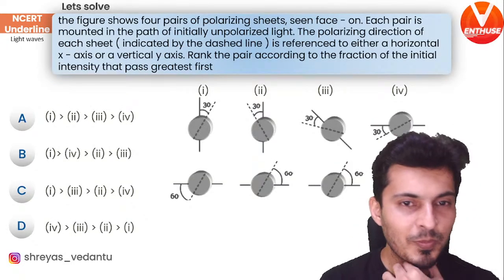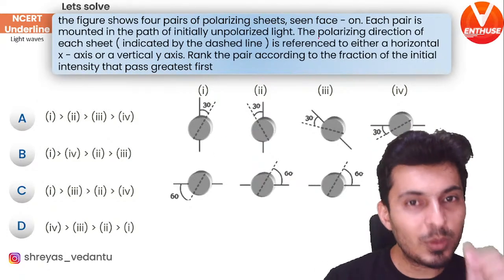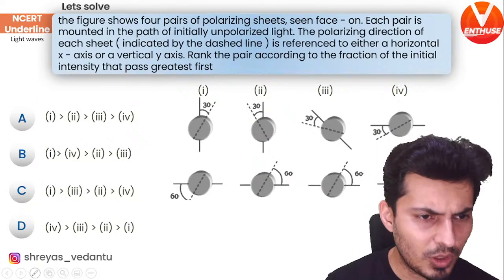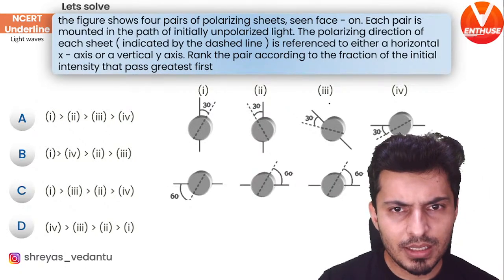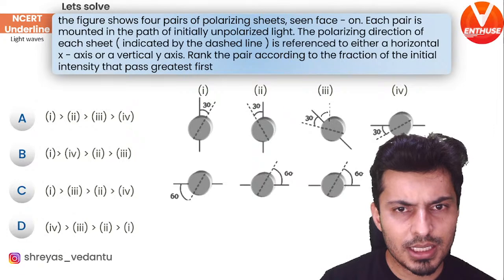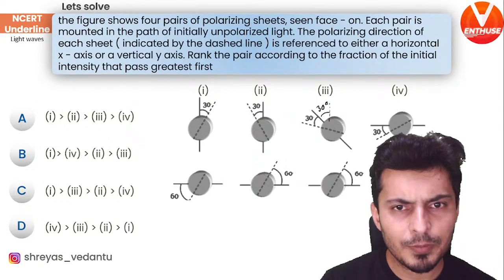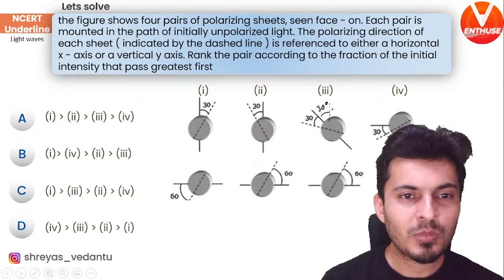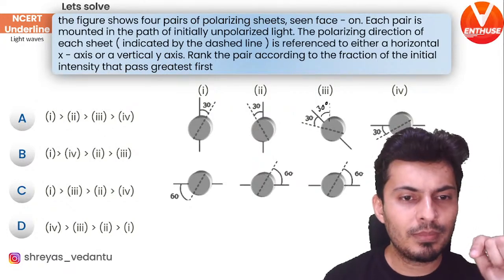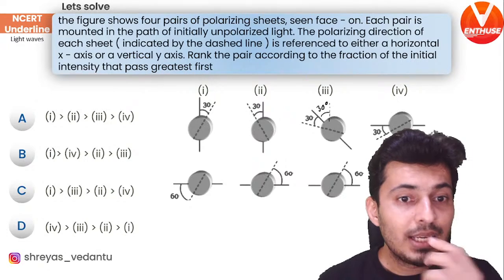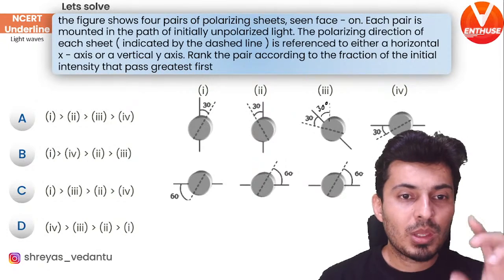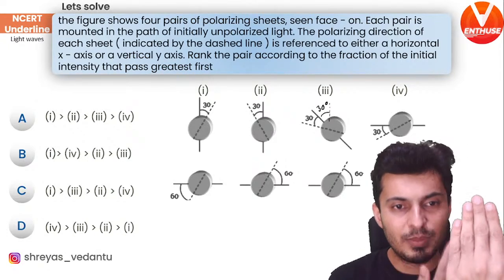That's the answer. This is a beautiful question. Let's see how many of you can do this. But a small addition over here. I think this angle over here is 30 degrees with the vertical. Read the question carefully. You can see on top and bottom there are pairs of polarizers. So on the top you will have one polarizer, the next is below.